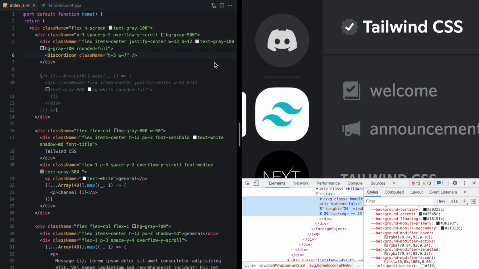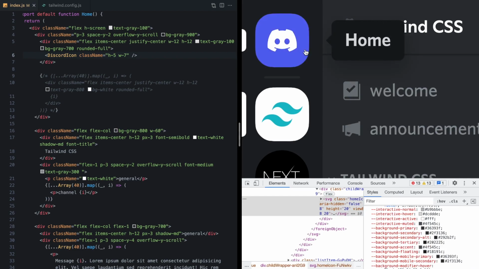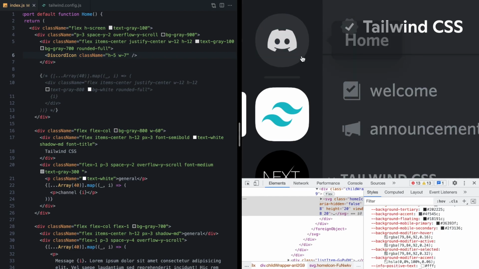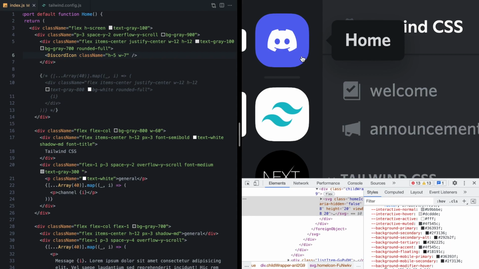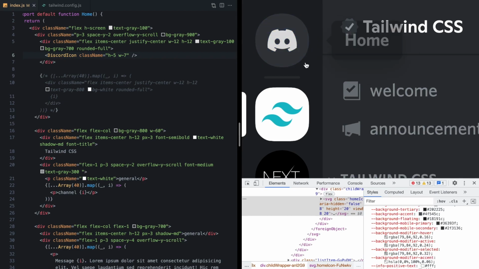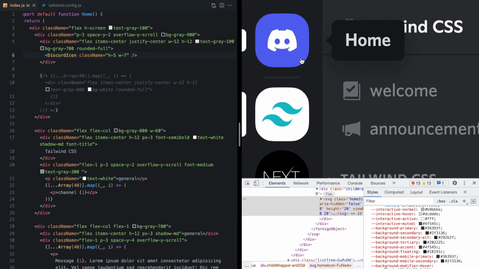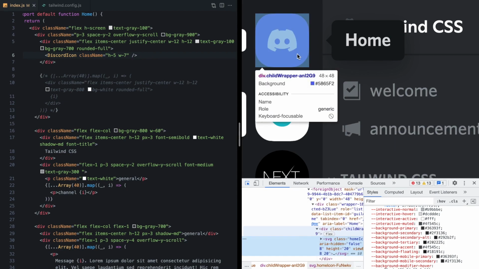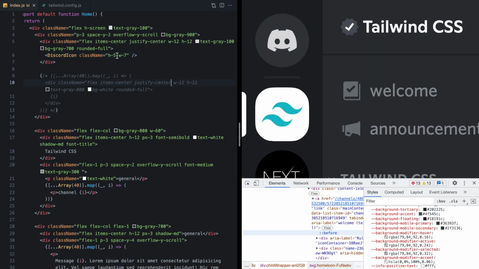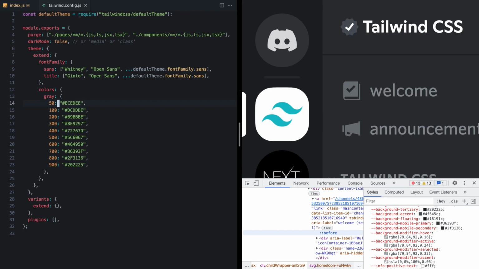Okay, next let's take a look at the hover treatment. We'll see that when we hover in Discord, the color turns to this kind of brand indigo here, and the border radius changes as well. Let's start with this color. If we inspect, we can see that this color is 5865F2. So let's come over to our config, define a new brand color, and type in 5865F2.